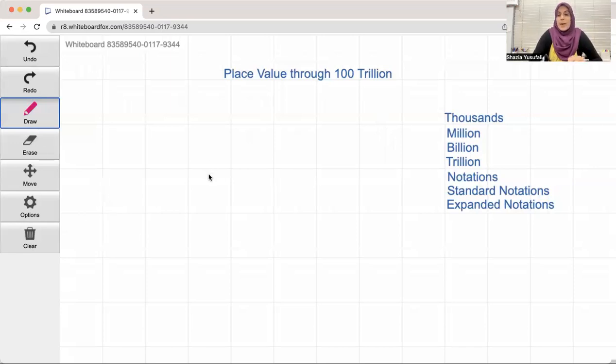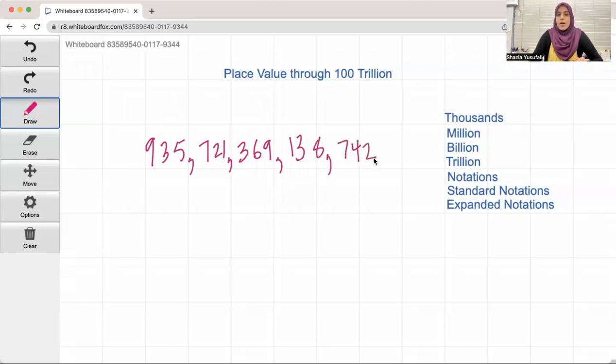So the first number, I'm going to go ahead and put this number, and then we'll learn how to say it. So 935, comma, 721, comma, 369, comma, 138, comma, 742. Whew, that's a big number. My question is, how do I even say this number? This is a huge number. This is insane. How do I say it?